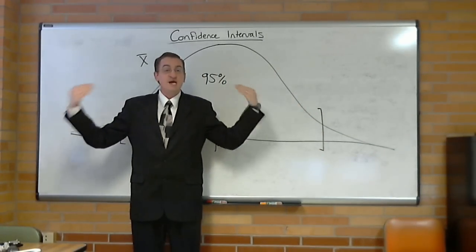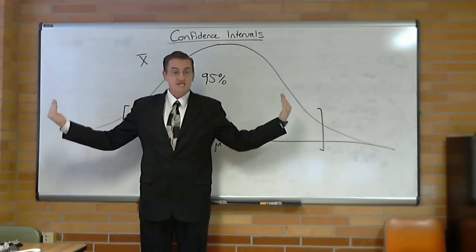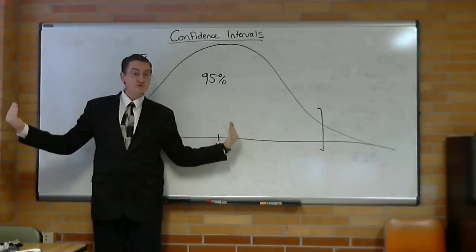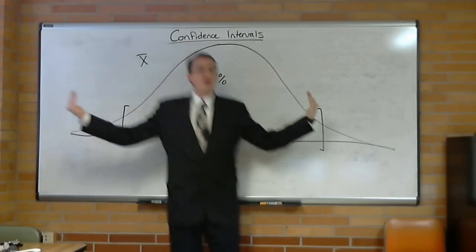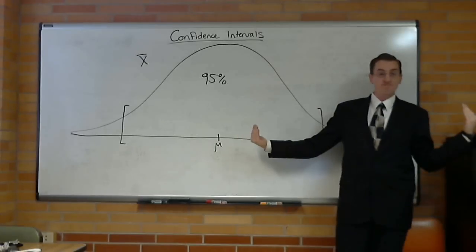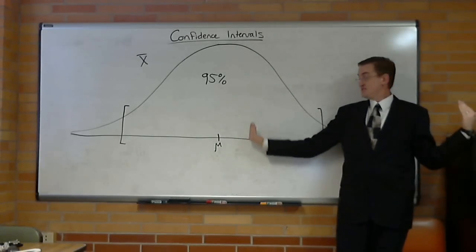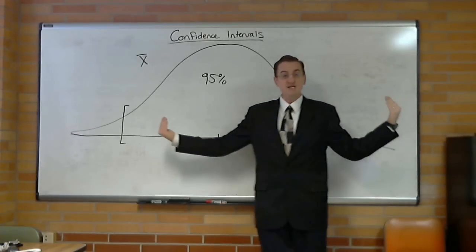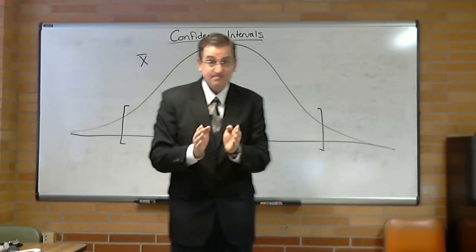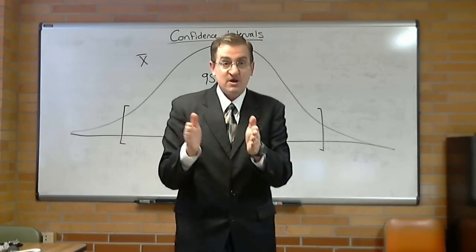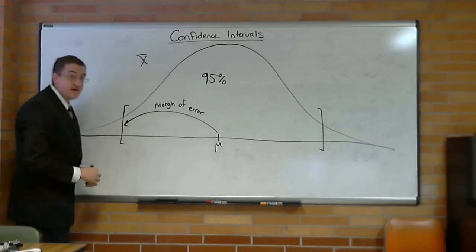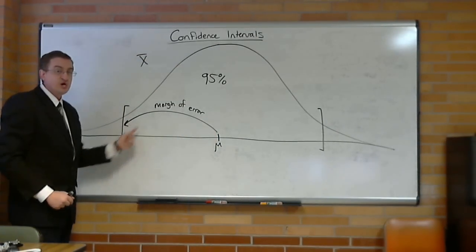Notice, however, 95% of the time, x bar is in these bounds, and that translates into 95% of the time, mu is also in these bounds. Now, is it possible mu won't be in these bounds? Yes, 5% of the time x bar can be out here, and then these bounds won't capture mu. But 95% of the time, it will. In other words, 95% of the time, mu and x bar are going to be this far apart. So let's give that a name. We're going to call it the margin of error.